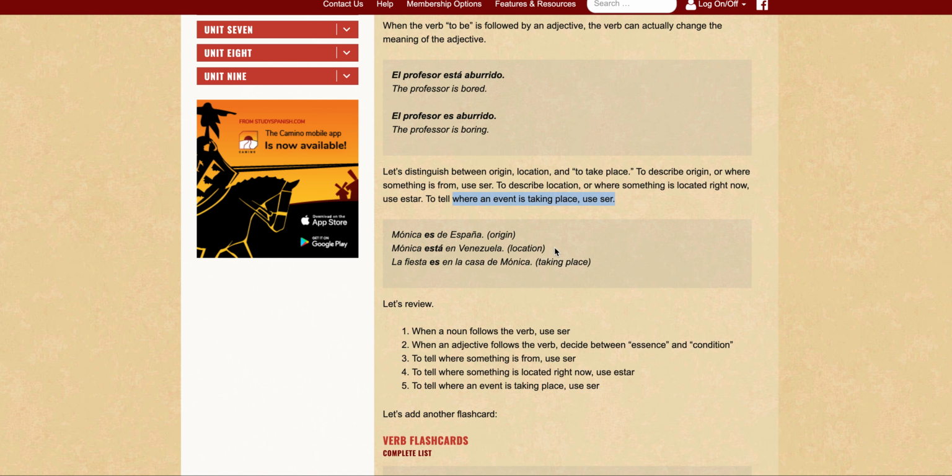To describe location or where something is located right now, use estar. And that makes sense, because if you're describing location right now, there's a current state or condition of where it is, and it does not necessarily mean that tomorrow it might be in the same place. It might be somewhere else.